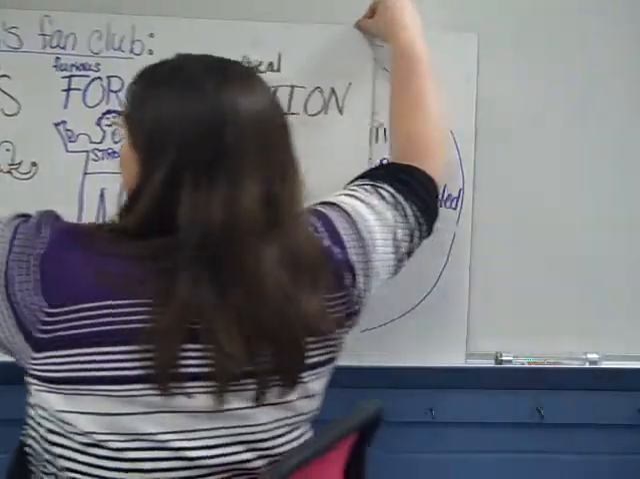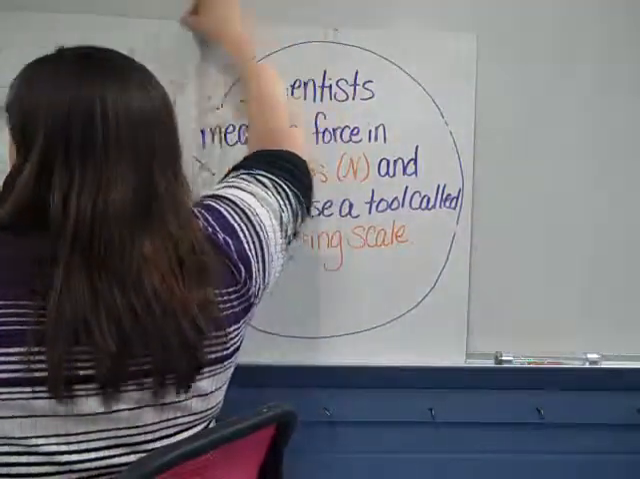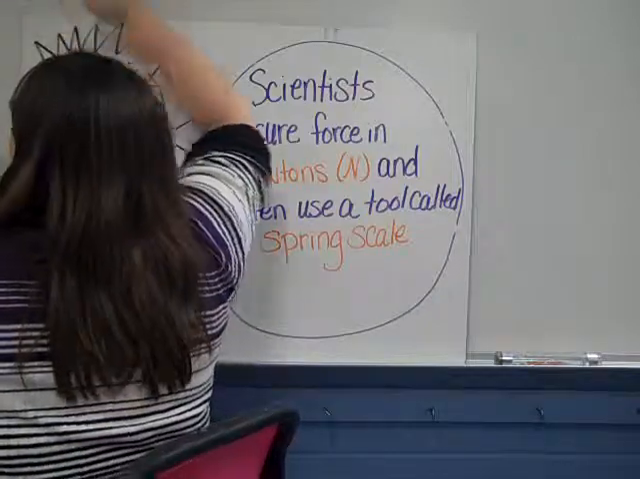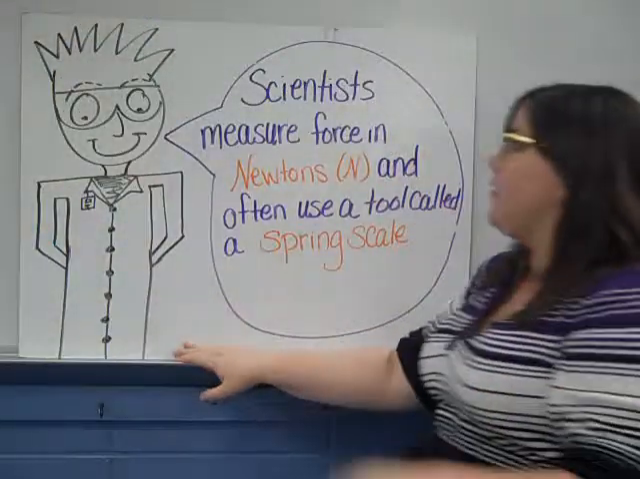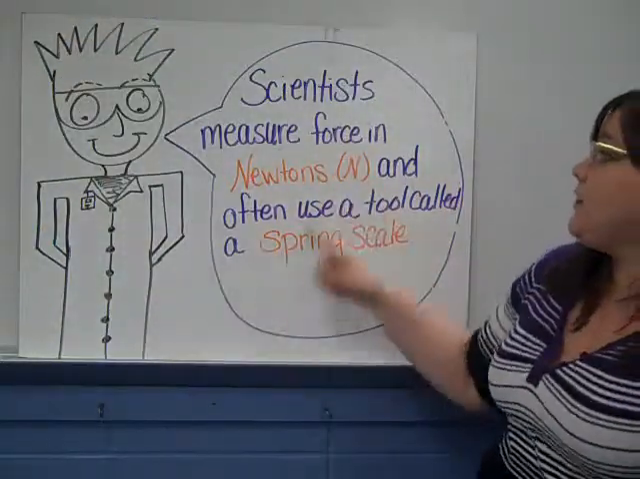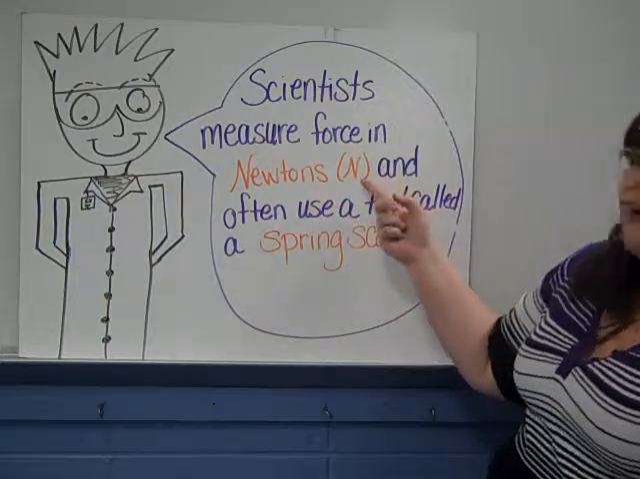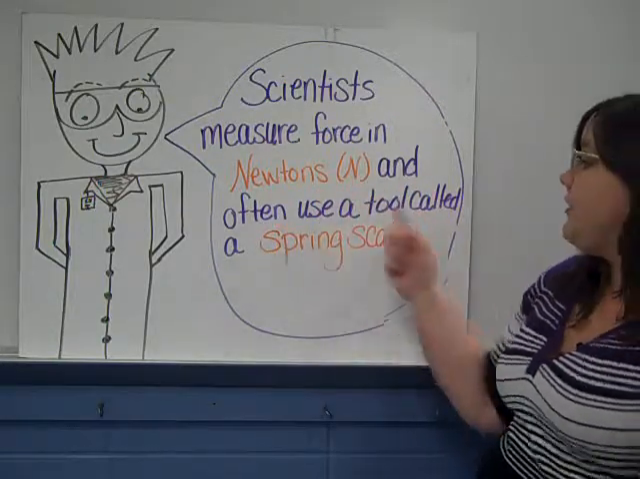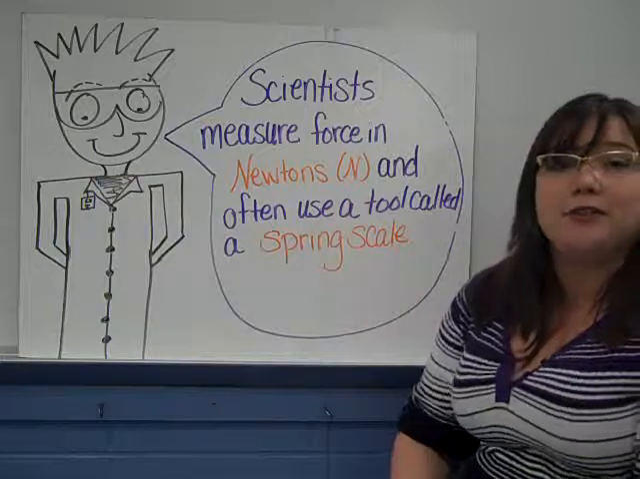And our resident scientist is back to talk to us about how scientists talk. Today he's telling us that scientists measure force in newtons. They write it as an N. And they often use a tool called a spring scale to measure force.